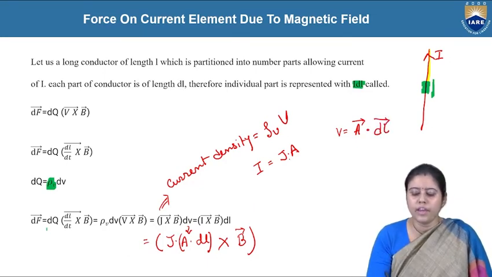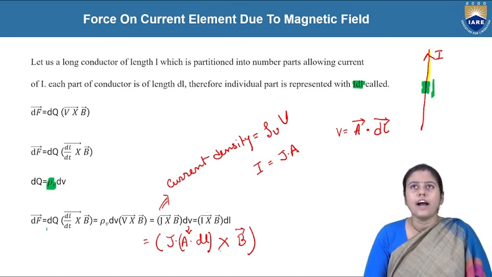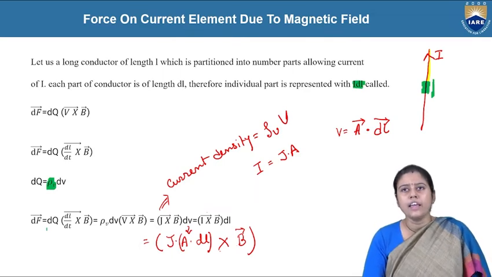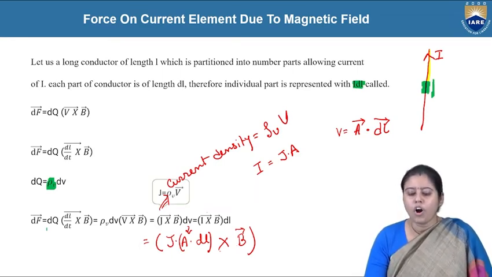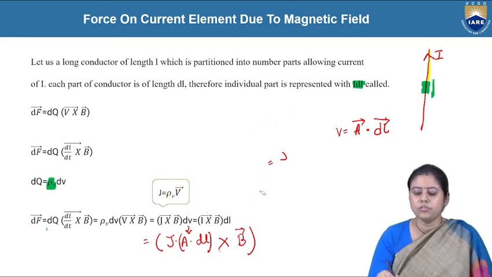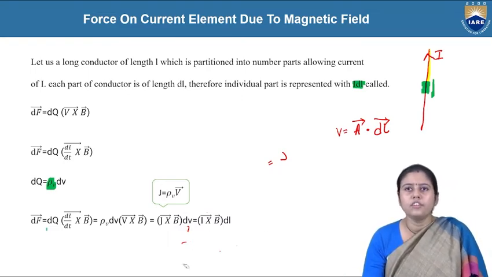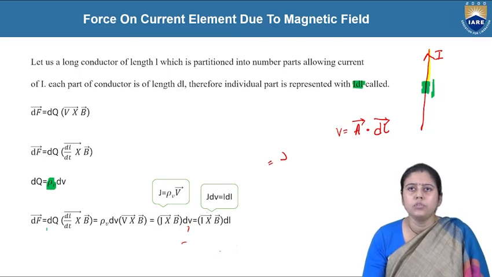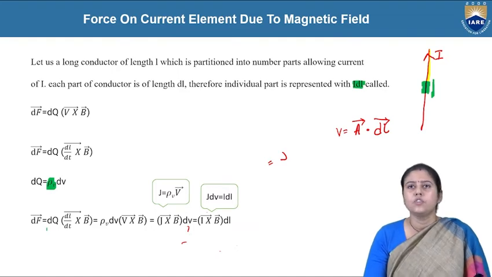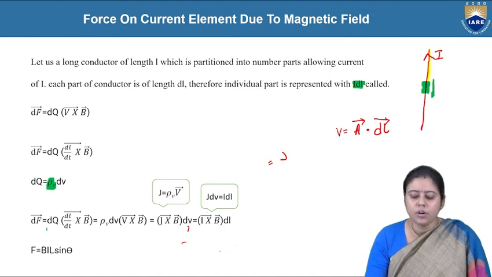So J into dV is equal to I dl, and the force on a current element can be written as I dl cross B, where J equals rho v into v. Already we have discussed these two things.